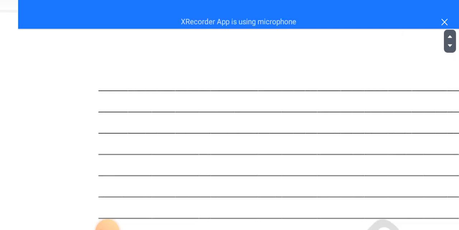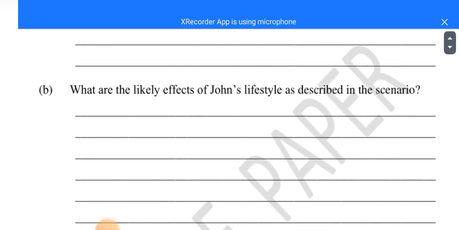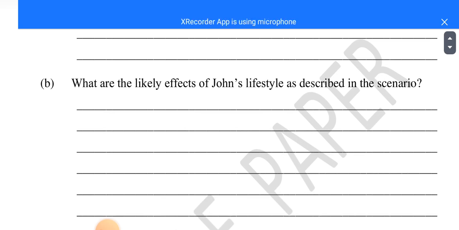So if that one is clear, let's go for number 2. Now, number 2, they are saying, what are the likely effects of John's lifestyle as described in the scenario? Remember, John is a drunk, a student who always sneaks out of school and goes to booze, or takes alcohol.